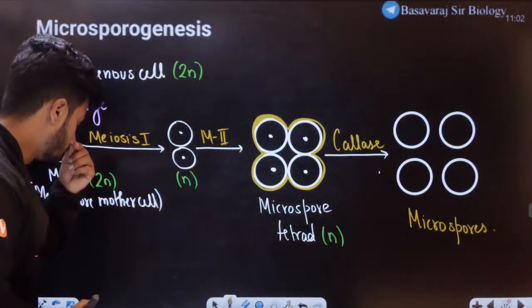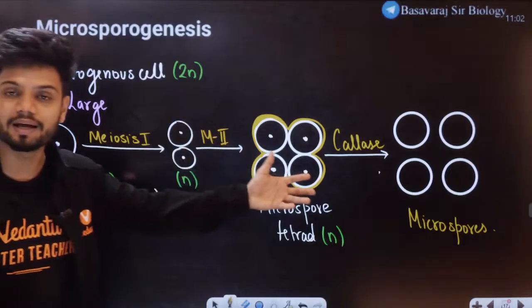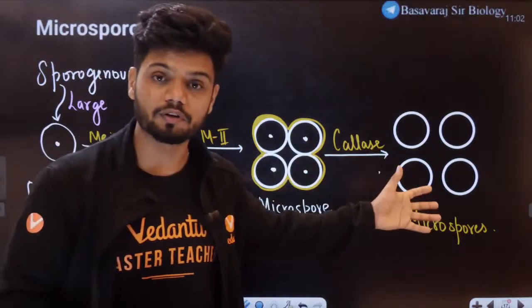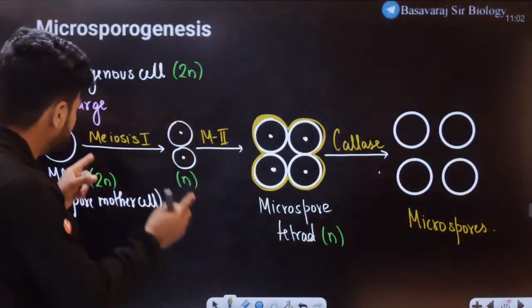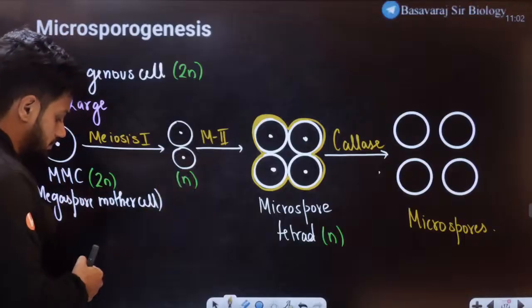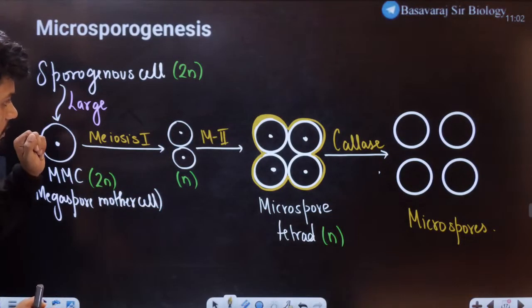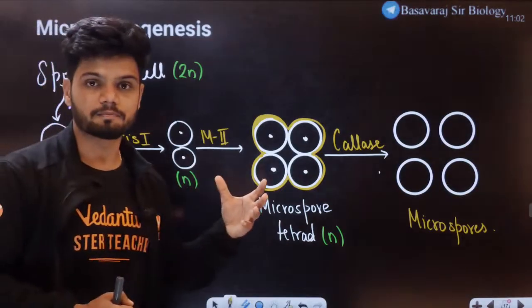Microspores. Okay. Now this is called the simultaneous type of division. Why? Because here we have meiosis 1, meiosis 2, and then we have wall formation. This is simultaneous type.